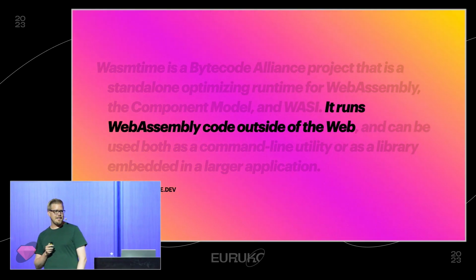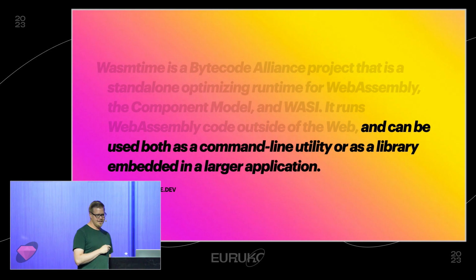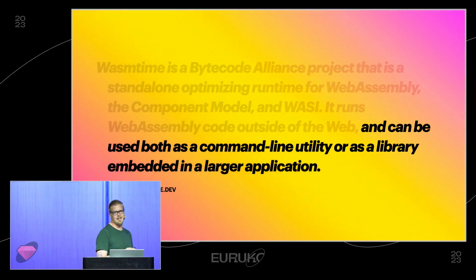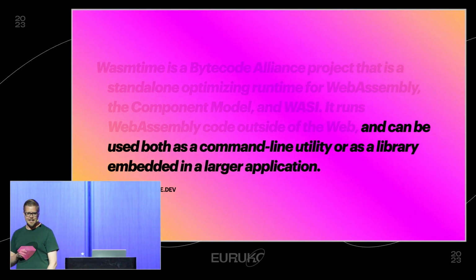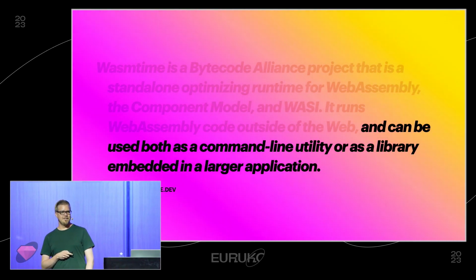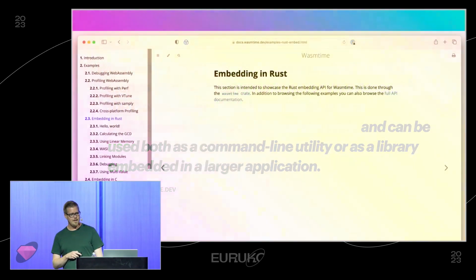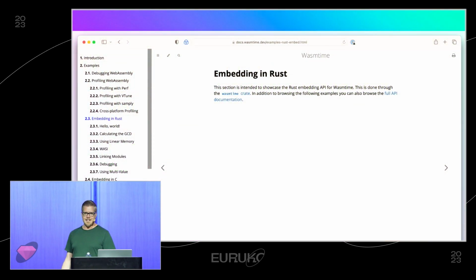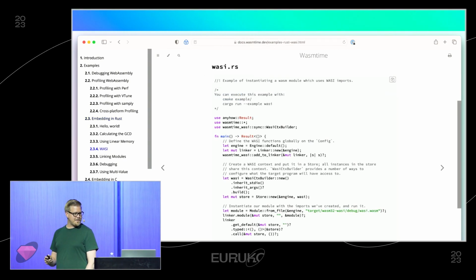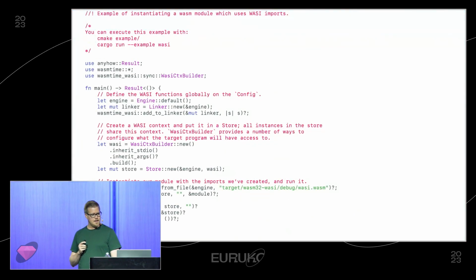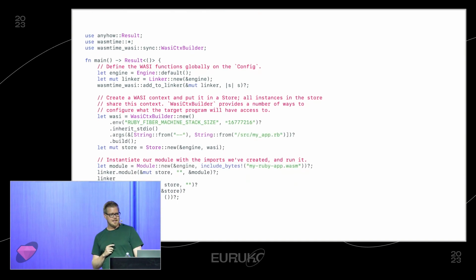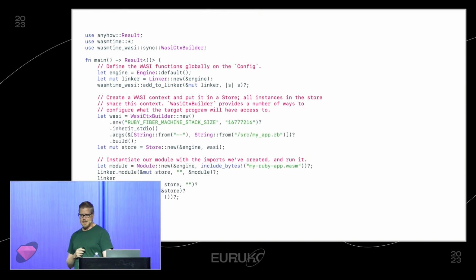It runs WebAssembly code outside of the web, and it can be used both as a command line utility, as we saw earlier, or as a library embedded in a larger application, which is the sort of thing I want to do. And what's more, we don't actually need to write C here, which is a big bonus. And there's even an example that basically does what we want already. So we can take that example and adapt it to load the Ruby WebAssembly runtime.